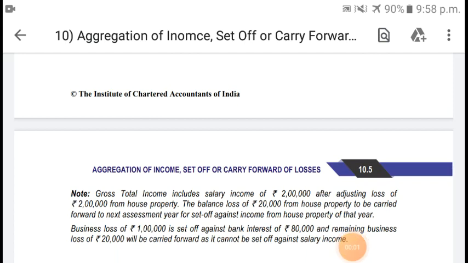Everyone, I'm back with another chapter's question and answers from the ICAI Study Material. That is chapter number 10, which is aggregation of income, set off or carry forward of losses.